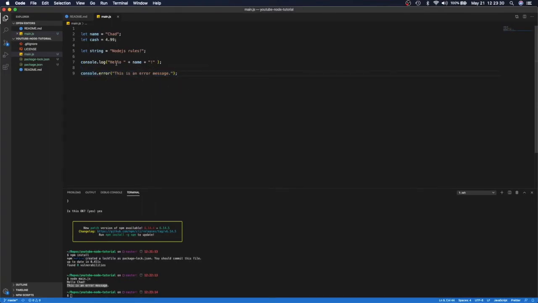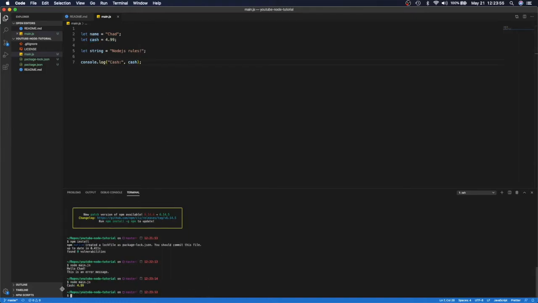Other things you could do too, instead of just appending, you can also do something like this, say cache, and then do a comma. Instead of appending it, you can actually just output the object or the variable. Because if this cache wasn't just a number, let's say it was an object, it would actually dump that object out as well. So you can see here it just dumps out 499, right? But you could do so much more than just strings and numbers, right?